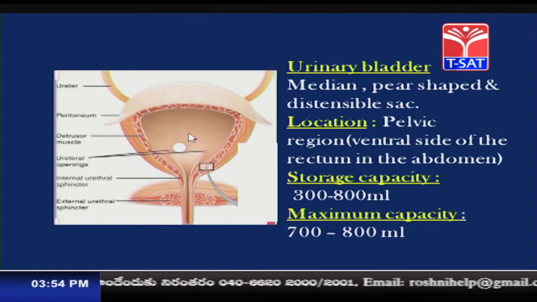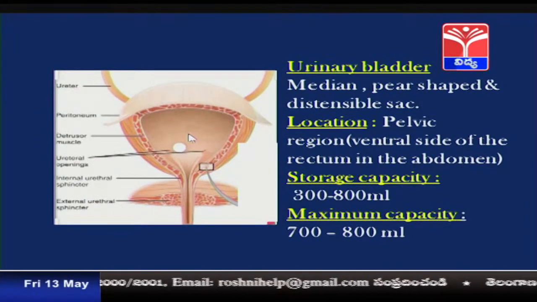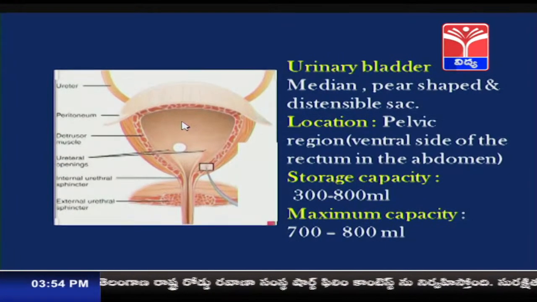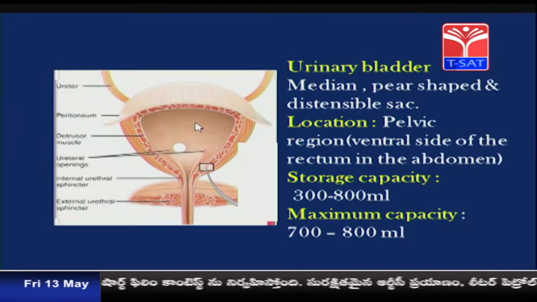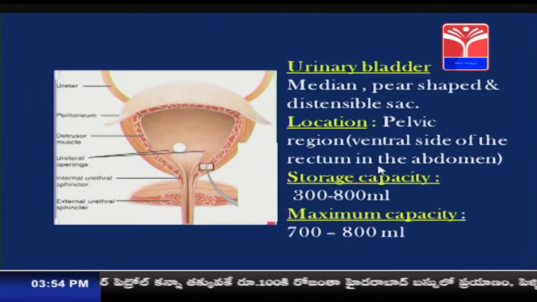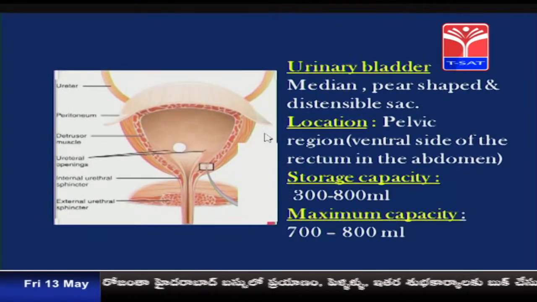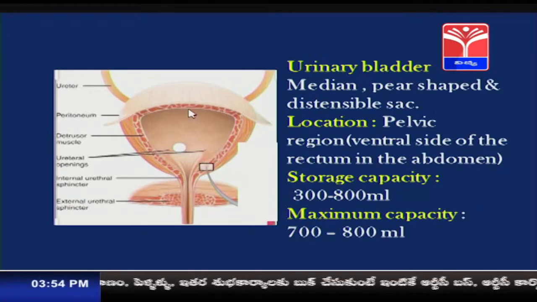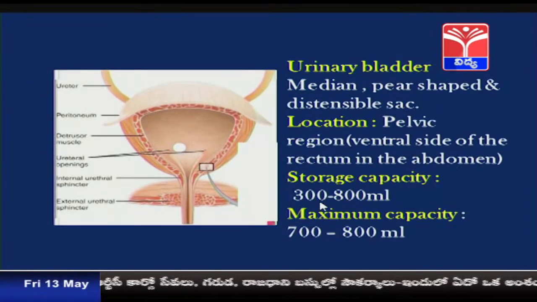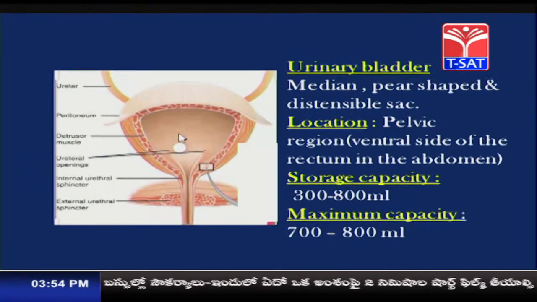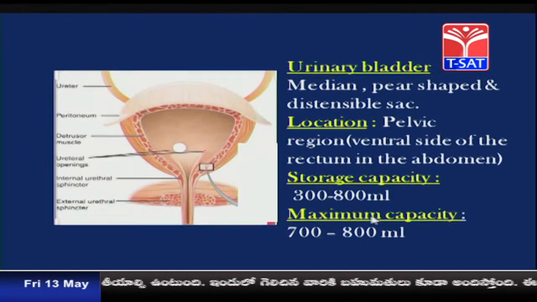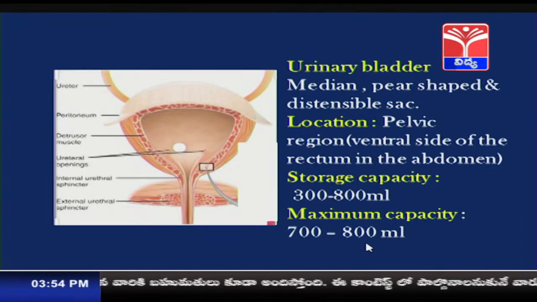So, it is a median, hollow, pear shaped storage organ. It temporarily stores urine before it is released outside. What is the location of the urinary bladder? It is located in the pelvic region, that is, on the ventral side of the rectum in the abdomen. What is the storage capacity of the urinary bladder? The normal storage capacity is 300 to 800 ml, so the urinary bladder can store about 300 to 800 ml of urine. The maximum storage capacity of the urinary bladder is 700 to 800 ml.